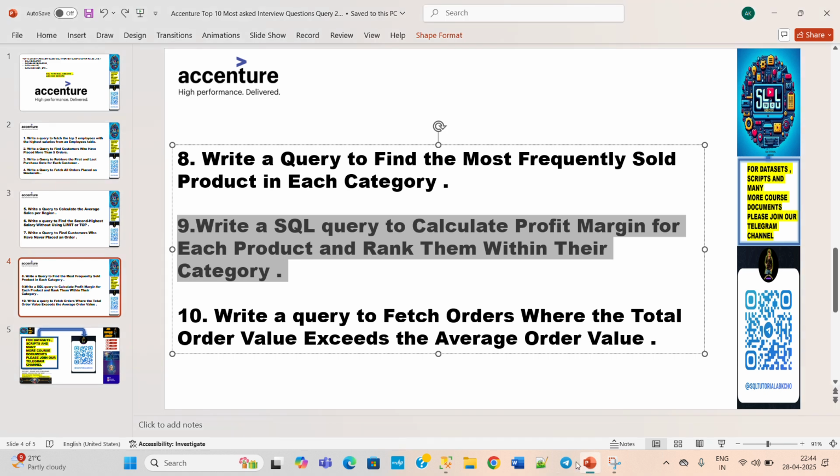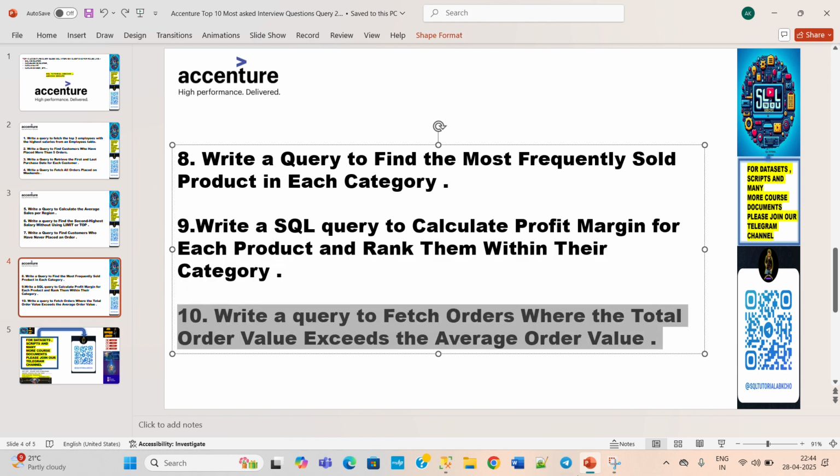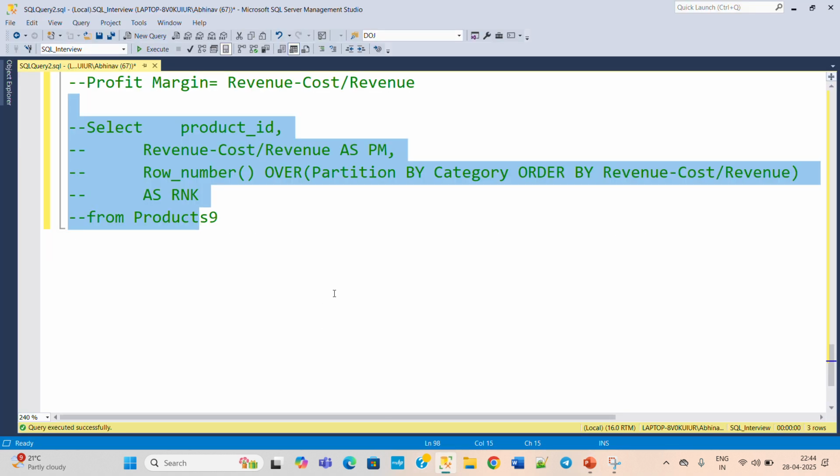So next is the last question. So 10th question: write a query to fetch orders where the total order value exceeds the average order value. So this is a very simple question, and we will bring the next question series very soon.